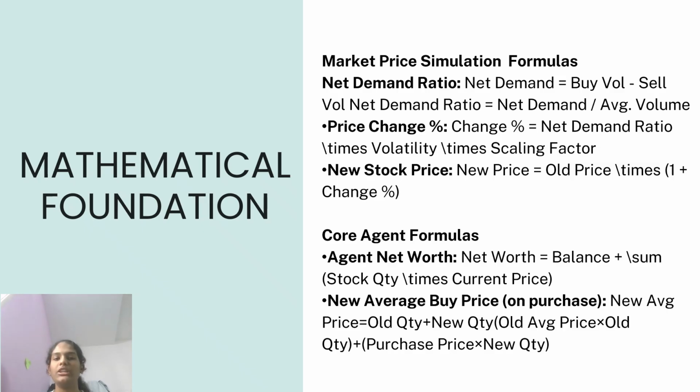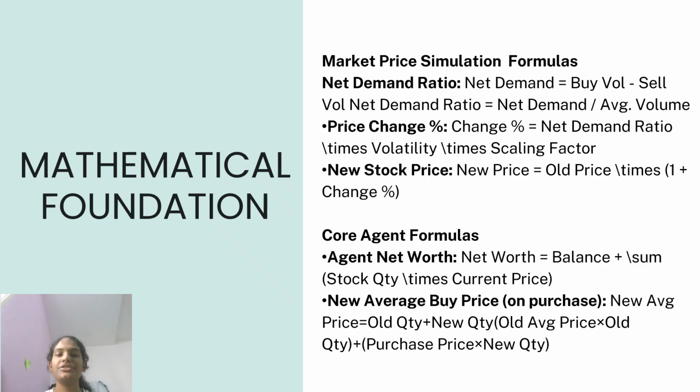If the buying volume is higher, prices will go up. If the selling dominates, prices will fall. Then we use the net demand ratio to calculate the percentage change in price using the formula: change percentage is equal to net demand ratio times volatility times scaling factor. This determines how sensitive a stock's price is to demand changes.